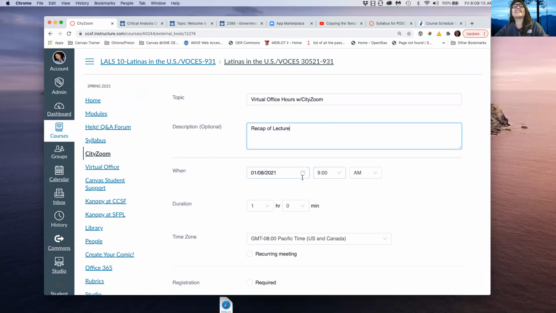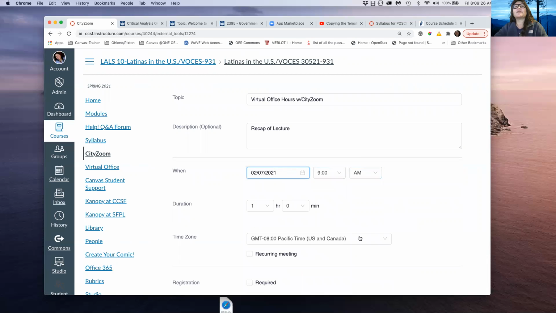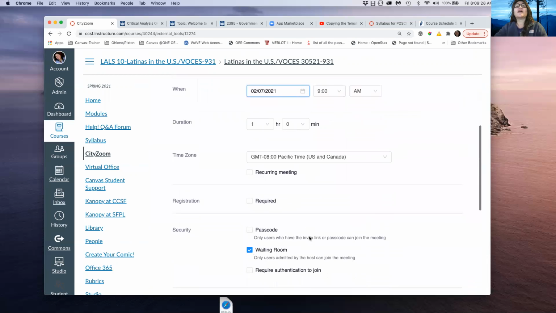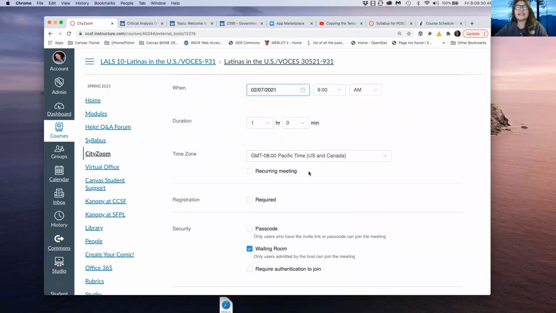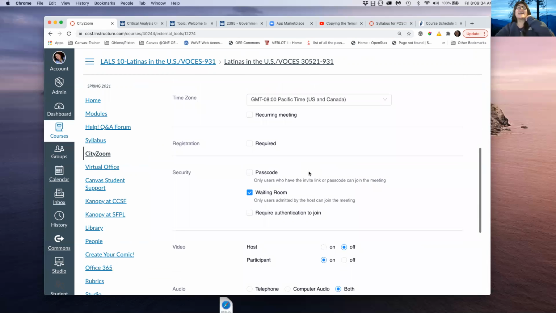And so let's say that this then is going to be February, just in case I decide to be nice. Let's say I decide that I'm going to do that on Sunday, and I'm going to do it in the morning. 1 hour. This is not going to be a recurring meeting. I cannot imagine having Sunday morning meetings with my students. And then here you have the options for a passcode or a waiting room.